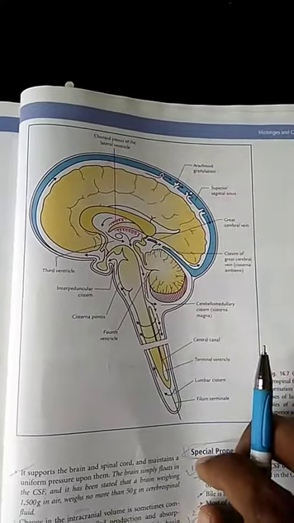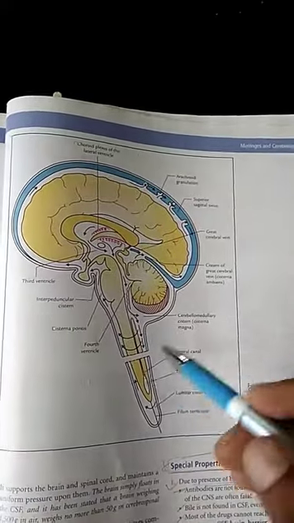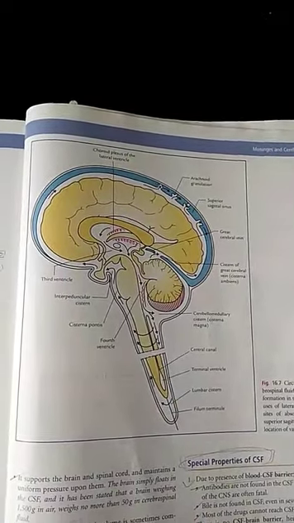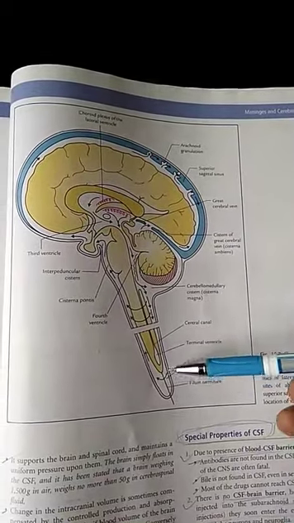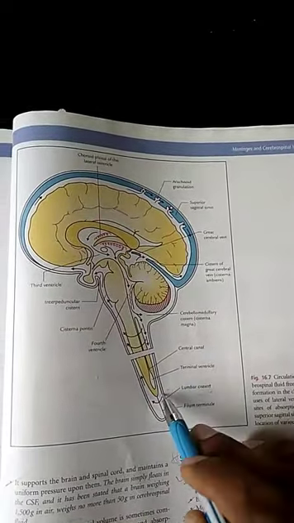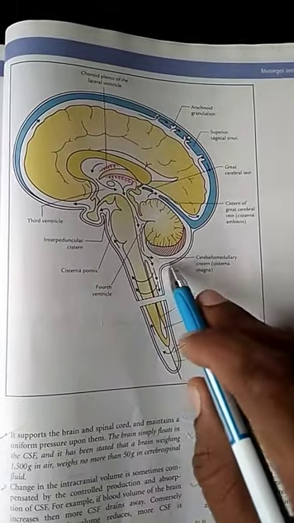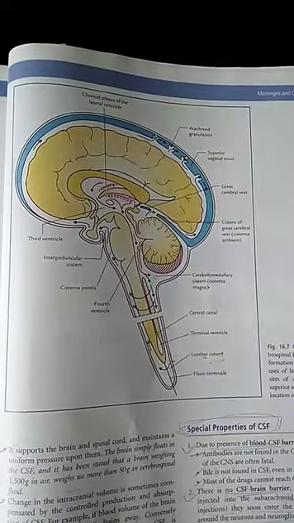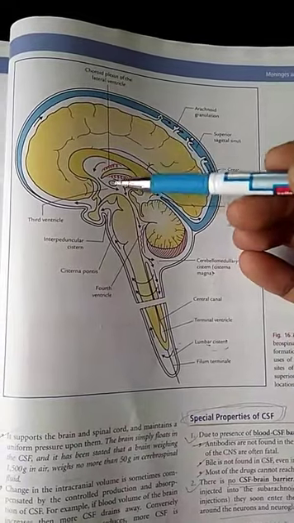Let us now discuss the applied aspect of cerebrospinal fluid. We need to withdraw the cerebrospinal fluid for various diagnostic and therapeutic purposes. The most common site from which CSF is withdrawn is the lumbar region, and the procedure is known as lumbar puncture. Apart from the lumbar puncture, CSF can also be withdrawn by cisternal puncture, as well as directly from the ventricle, that is by ventricular puncture.